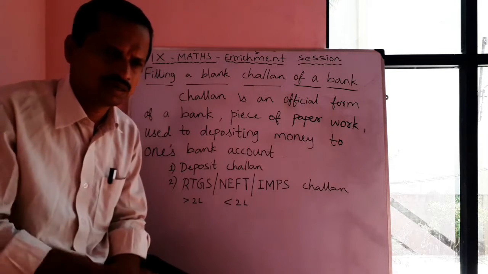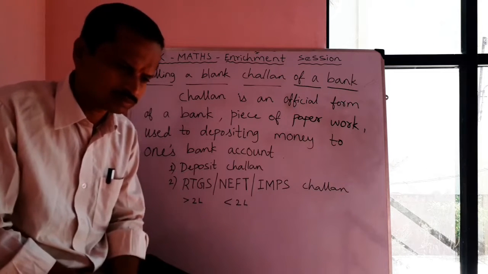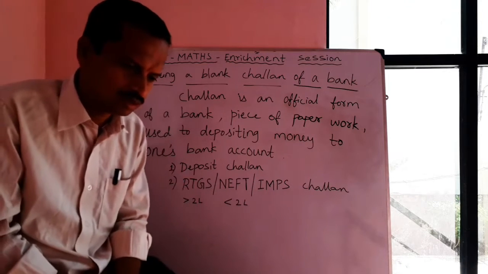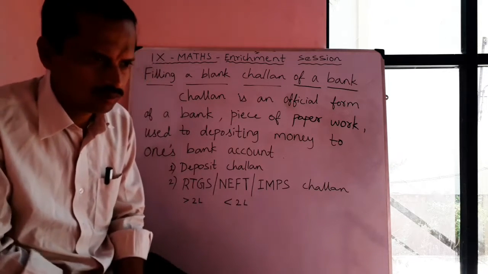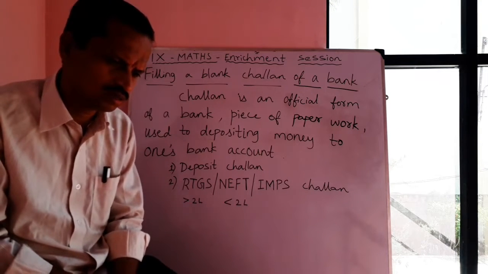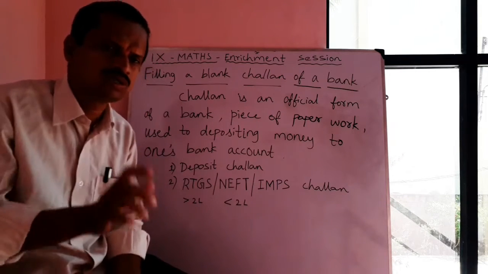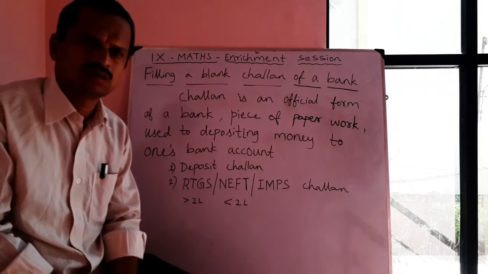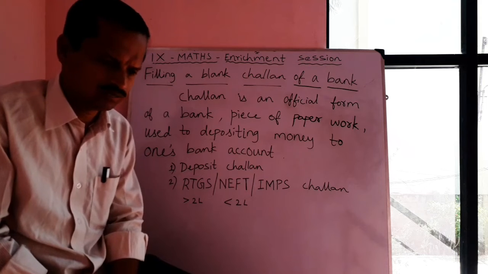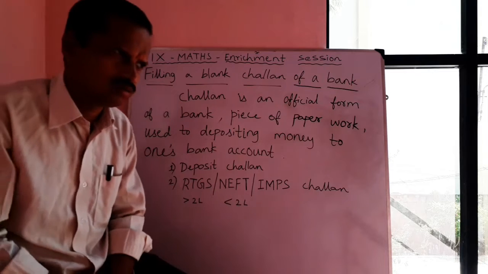Suppose you want to send money to your brother, sister or any other person, you can use the same Chalan also. For that we need the account number of the depositor. Depositor means either our own account or any other account. The account number is needed. Then we will fill it. Other details will be there. We have to furnish everything. I will show you. But Chalans are of many types.